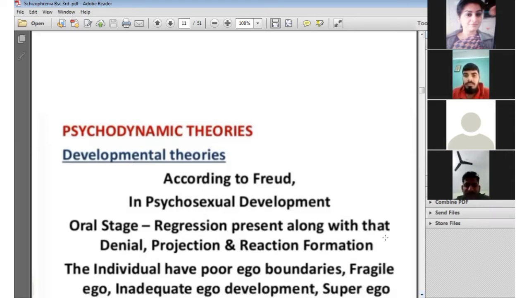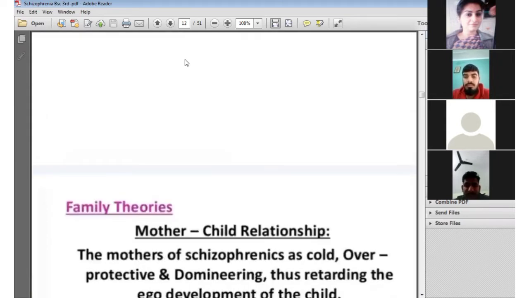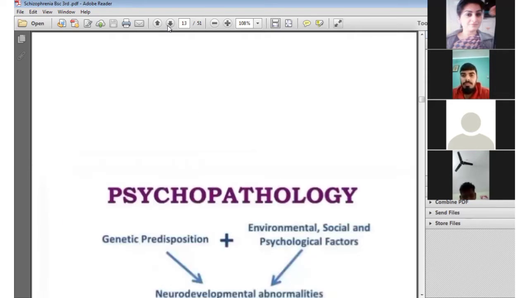These all are functional abnormalities, and these all lead to schizophrenia. Next one is the family theory, the mother and child relationship. The mother of the schizophrenic is cold, overprotective, and dominating, thus retarding the ego development of the child, which leads to schizophrenia. And the psychopathology behind the schizophrenia.